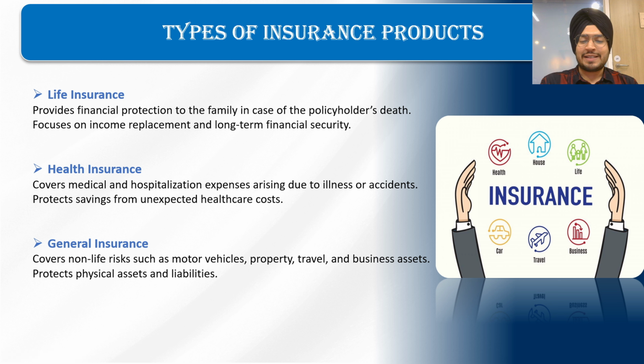Types of insurance. On a high level, there are three types of insurance: life insurance, health insurance, and general insurance. Life insurance is basically, in case of the death of a policyholder, the nominee will get the assured amount, and it focuses on income replacement and long-term financial security.